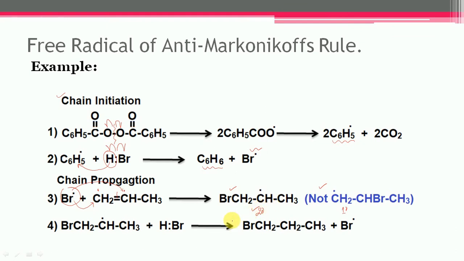So finally in step number 4, now this bond can break homolytically and each electron will be shared by both the atoms, and this hydrogen free radical will attach on this carbon that is carrying the free electron, and finally isopropyl bromide will get formed.